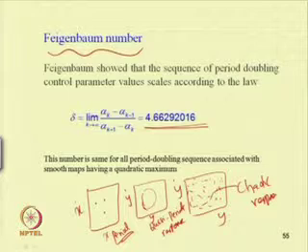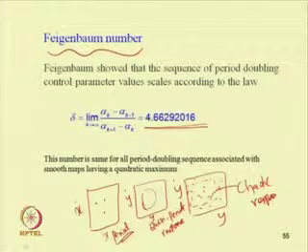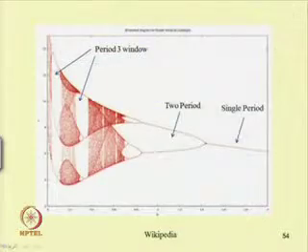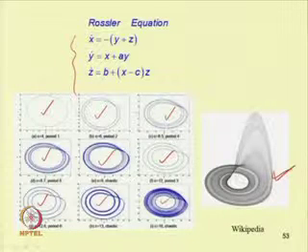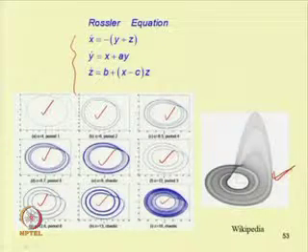That means one can observe, let the kth period occur at a control parameter of alpha k, and the k minus 1th period was at alpha k minus 1. In this case, for example, in case of this Rössler funnel, we have this period doubling at c equal to 6, and it becomes period 4 at 8.5, and period 8 at 8.7.